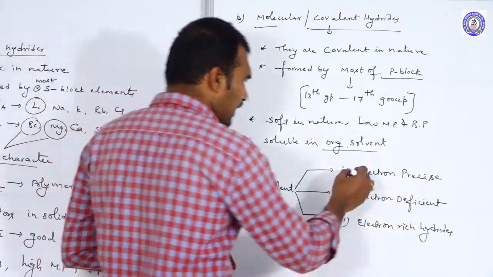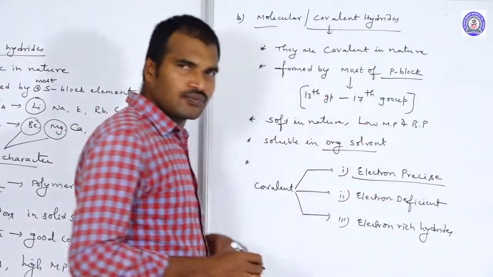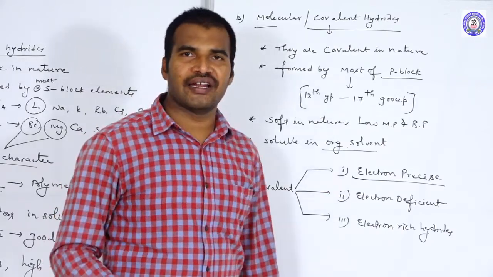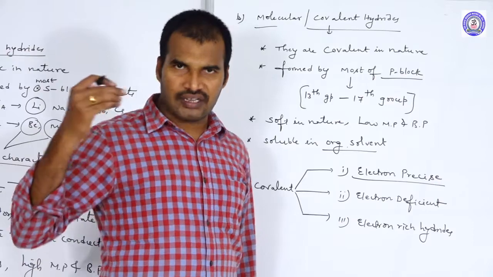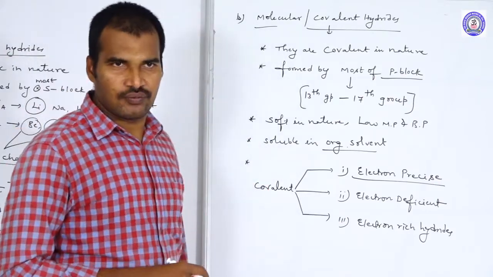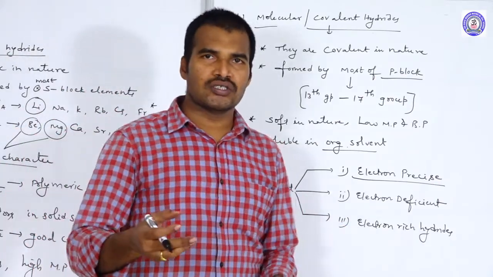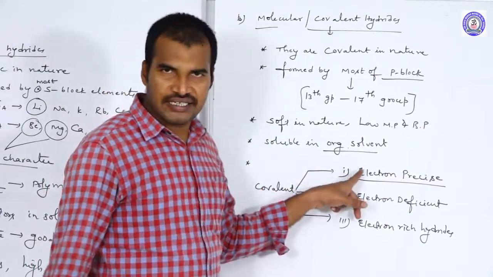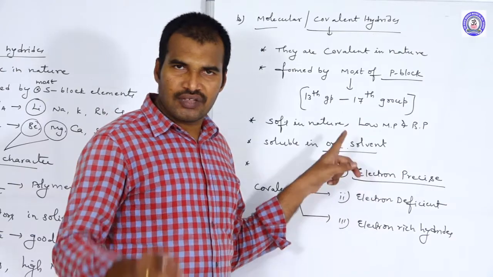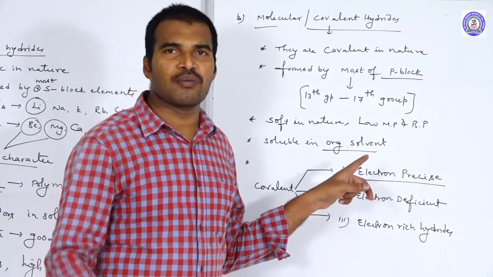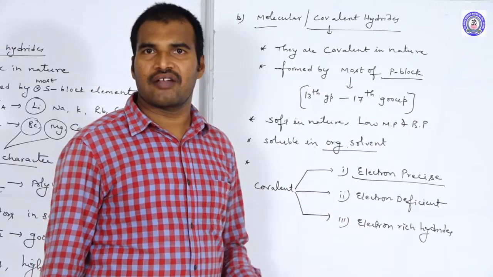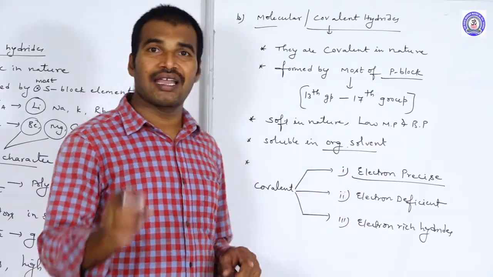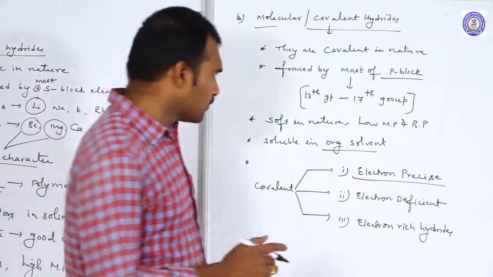In the name itself, electron precise means these hydrides have exactly the same number of electrons required for drawing Lewis structures. For example, for drawing a Lewis structure they need 8 electrons, and those electrons are exactly present in these hydrides.